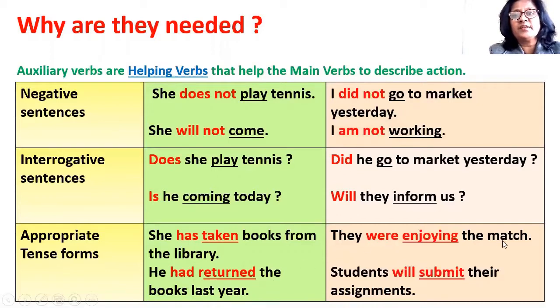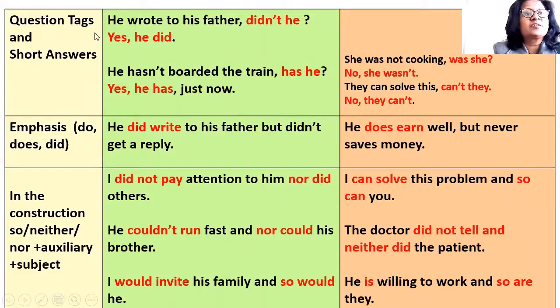They were enjoying the match. Here enjoy is the main verb and they were enjoying. So, were indicates that the sentence is in past continuous. Students will submit their assignments. Here submit is the main verb and will is used as an auxiliary to indicate simple future tense. Auxiliary verbs are also used to make question tags and short answers.